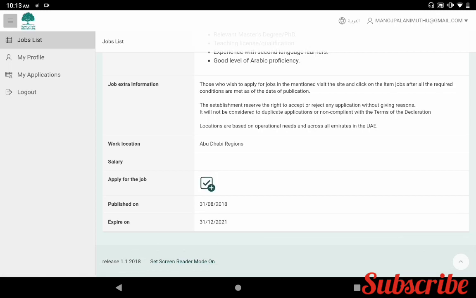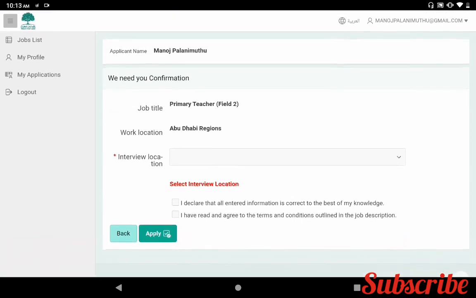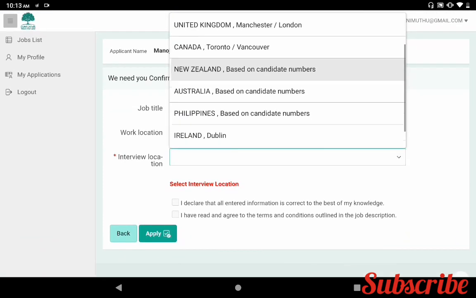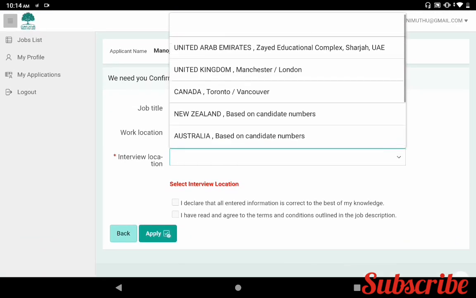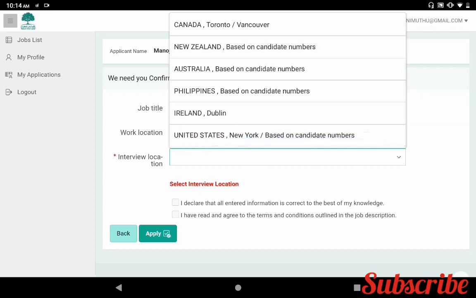If you are interested in these job vacancies, you can click this link to apply for the job. If you click this link, you can get the job title, work location and interview locations. Here the interview location is available. You can select your location.